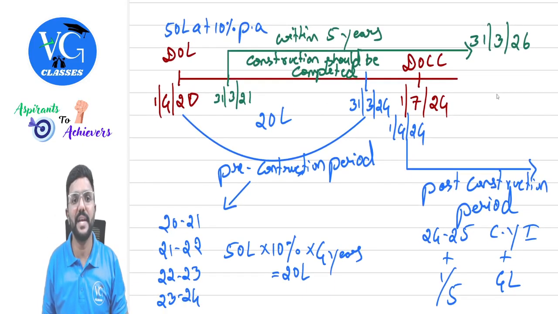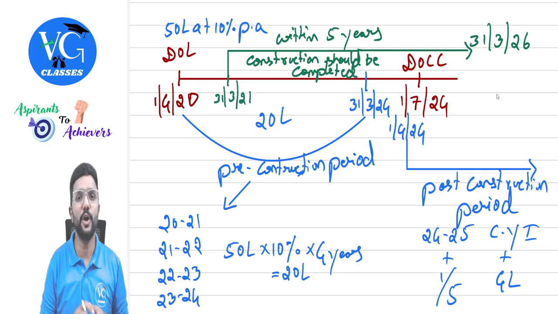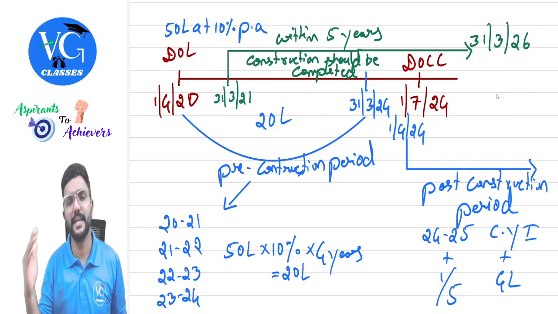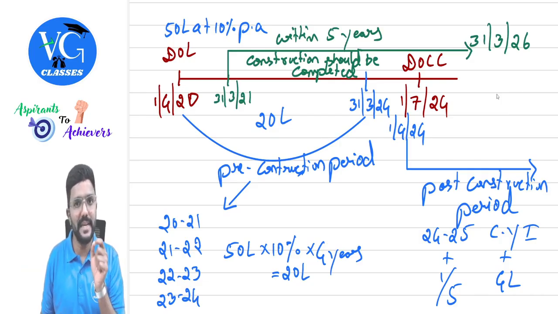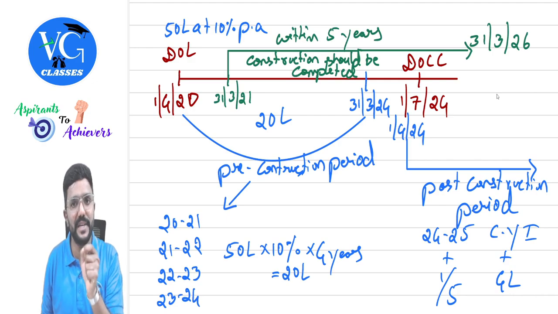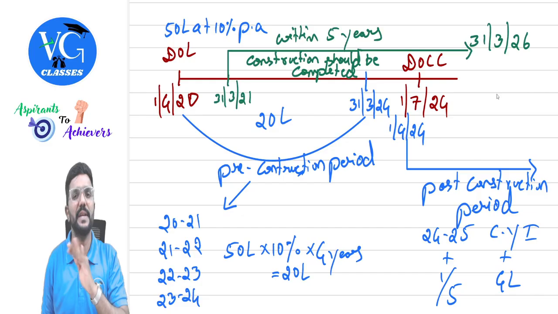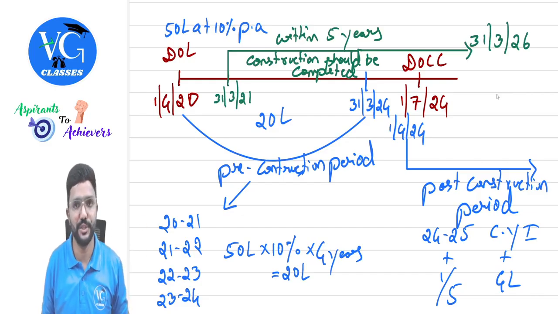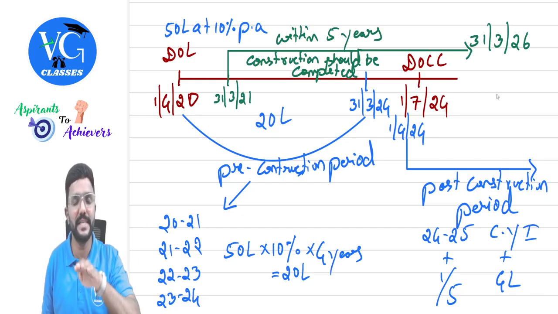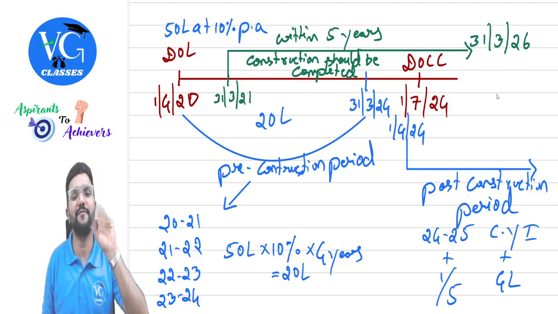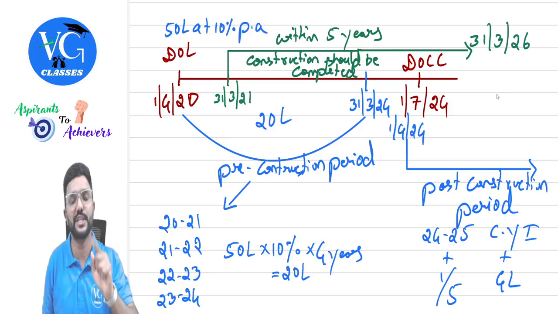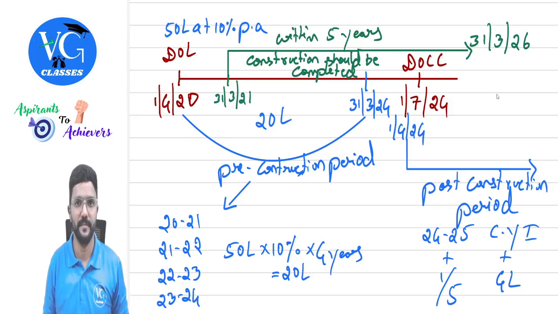I repeat once again, pre-construction period will start from date of loan and it will end on 31st March immediately preceding the date of completion of construction. Whereas post-construction period will start immediately from next day. So whatever interest is relating to post-construction period, you can claim it in the same year, irrespective of the date of completion of construction. Whereas whatever interest is relating to pre-construction period, you can claim it in 5 equal installments from the year in which construction is completed.